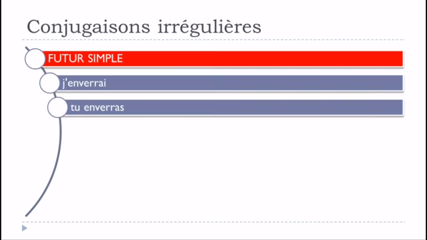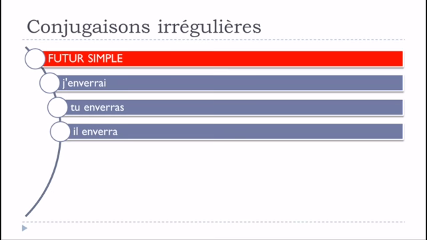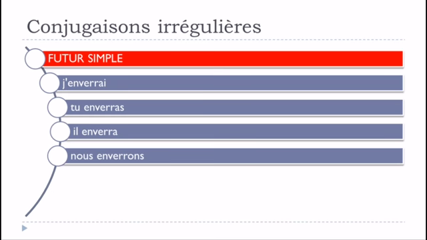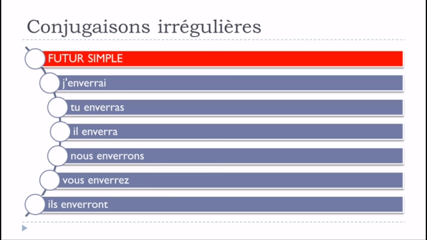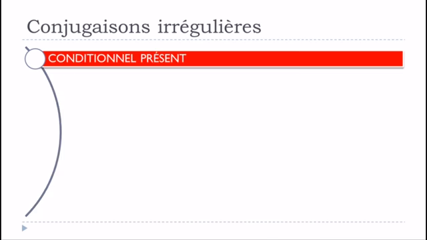J'enverrai, tu enverras, il enverra, nous enverrons, vous enverrez, ils enverront. So now you can see that there is a big difference between what we saw for the main group of verbs from the first group and this one, because the enverrai form is quite far in a way from envoyer. So let's see now le conditionnel présent.